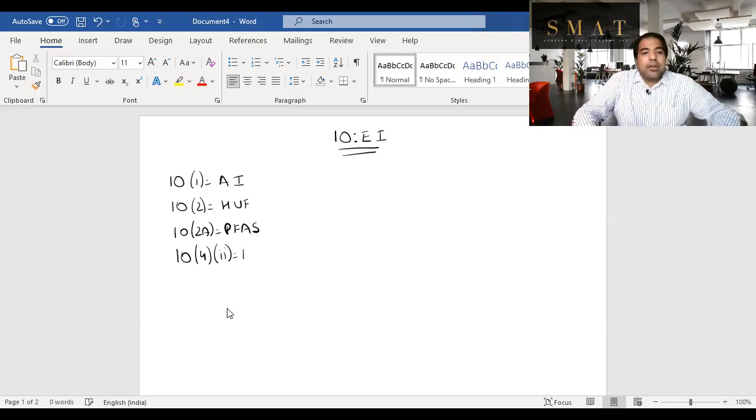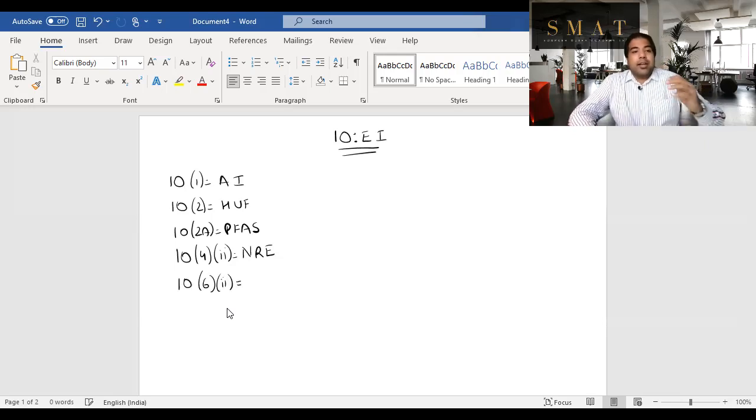10(4)(ii) is for non-residents when they earn interest on an NRE account. NRE is a non-resident external account. Only non-residents can open these accounts, and the interest on this account is exempt. Why do we pay tax and they don't? Because they bring foreign exchange into the country. That is exempt under 10(4).